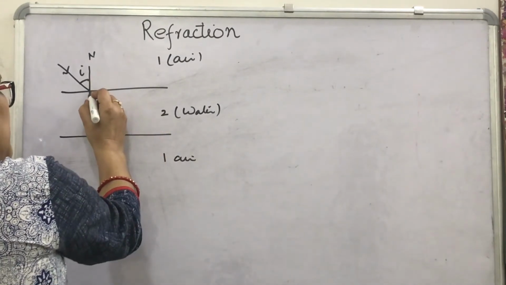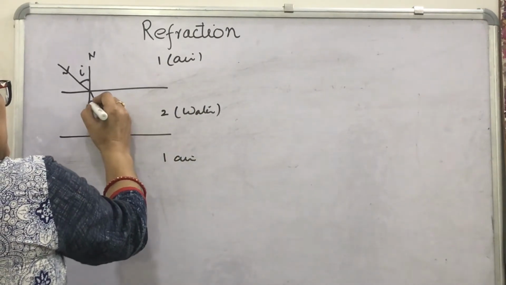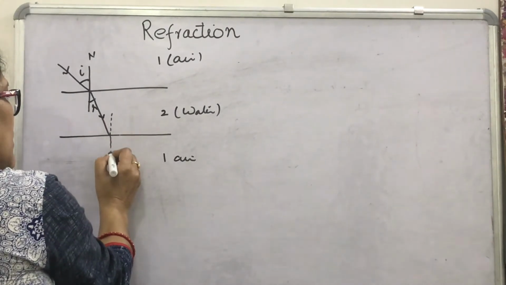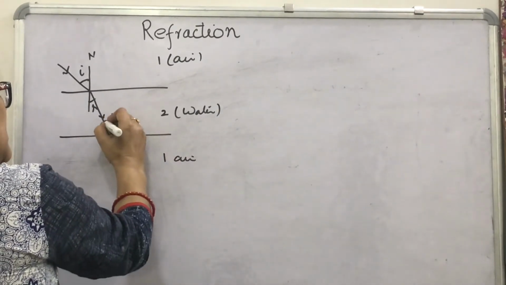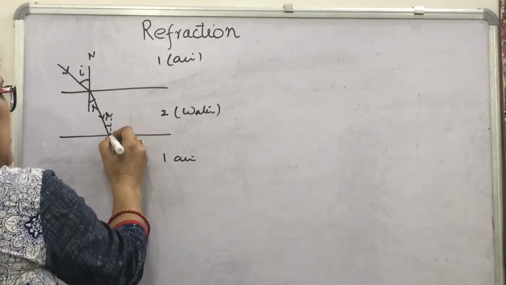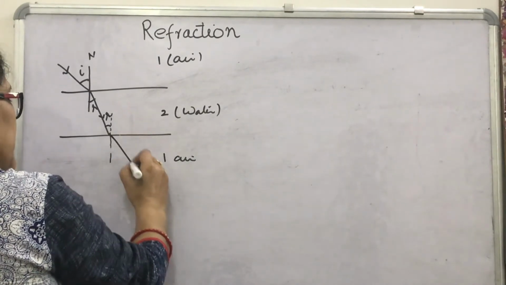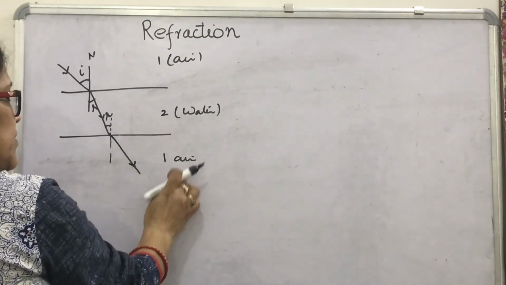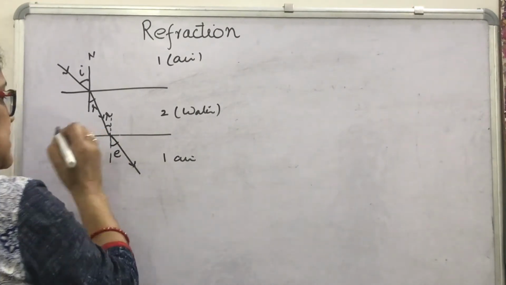The light ray will bend towards the normal in water, as water is denser than air. Then it will come like this. At this surface again you will draw the normal. Then these two normals, these two lines are parallel, so this angle R will be the same as this angle R, and now the light ray will come out away from the normal like this, because it is coming from 2 to 1, that is water to air, so it will move away from the normal. So this is the angle of emergence.